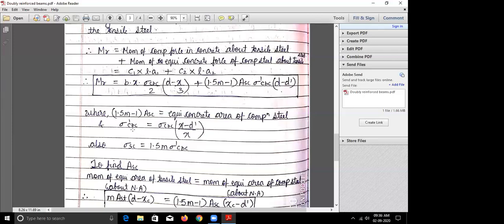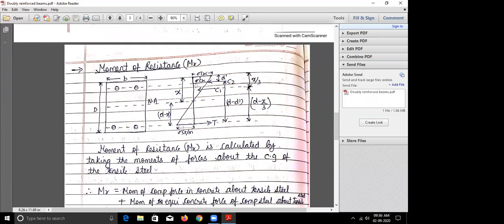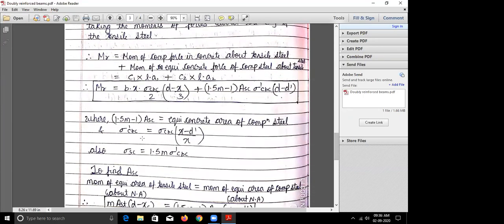So now this sigma dash CBC, how is this equation arrived at? Again, this is by similarity of triangle. So if you take this triangle, this is sigma CBC upon x, sigma dash CBC upon this distance, x minus d dash. Even if you don't remember, you can just look at the stress diagram and find out sigma dash CBC. But after solving some problems, I think you will remember the equations. So don't worry, it seems big, but if you understand and do a couple of problems, then it becomes easy for you to remember the equation.